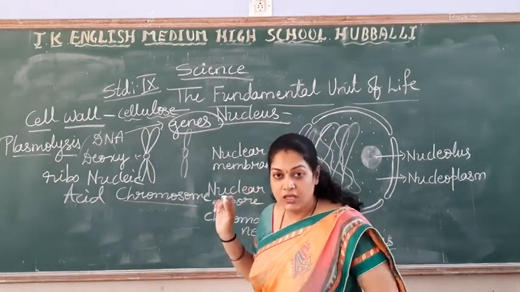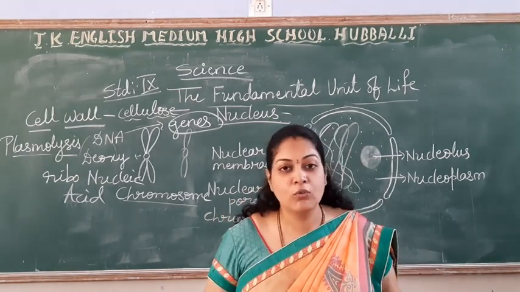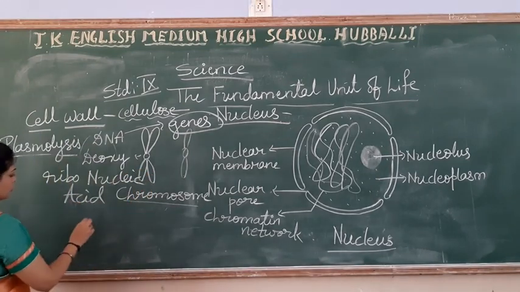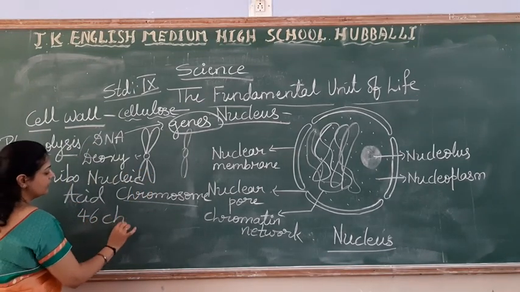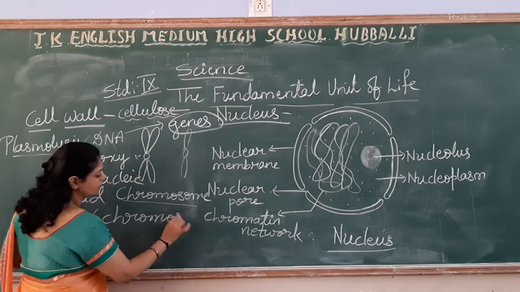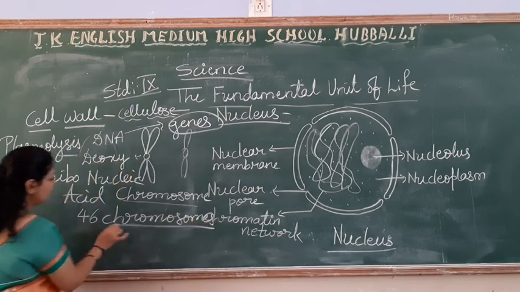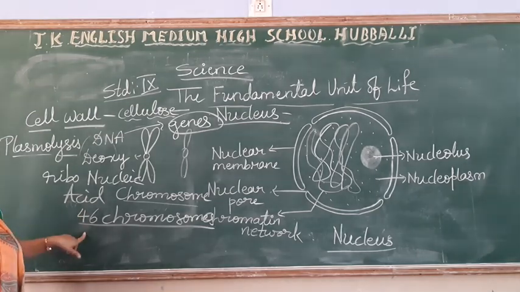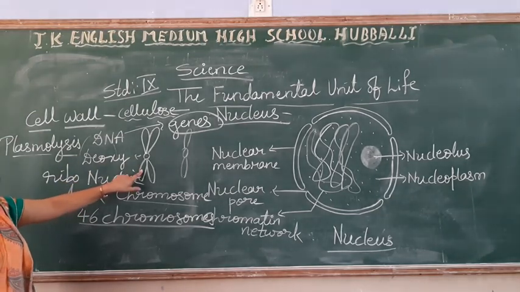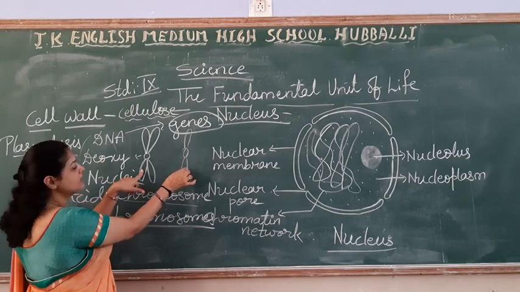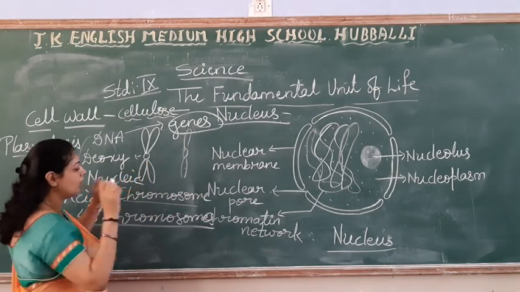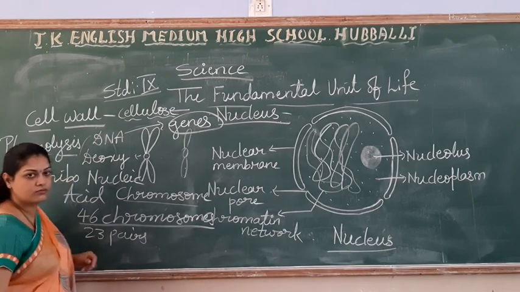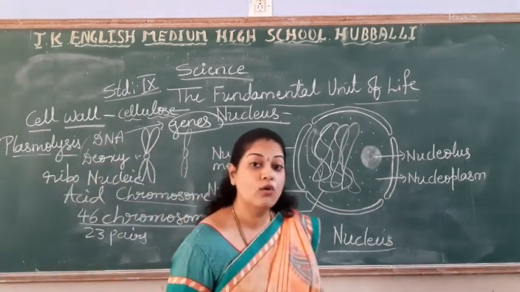How many chromosomes are present in the human body? Yes, we have 46 chromosomes in the human body. If you express this 46 in terms of pairs, if you make it one pair, then how to represent it? 23 pairs of chromosomes.